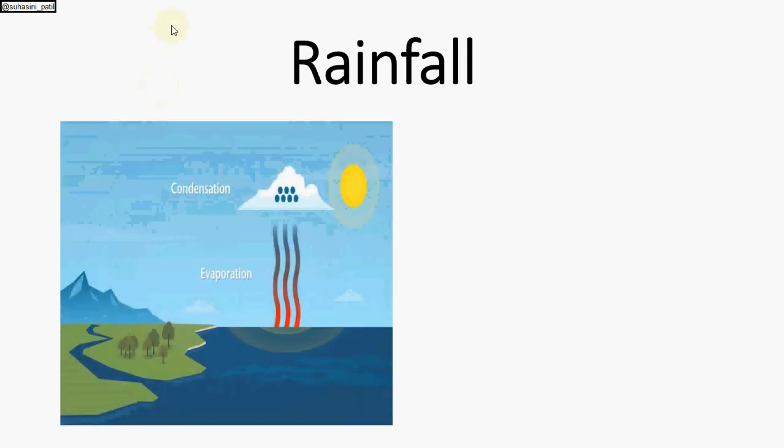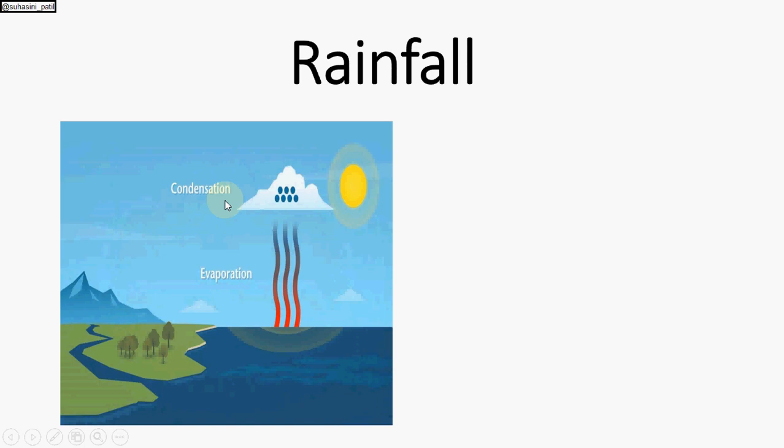If you see in this image, this is the process of rainfall where first sun rays hit the ground and then evaporation takes place, where water changes to gas and it will start moving upwards because gas is lighter than liquid, so it rises into the sky. Due to the temperature, in the sky water vapor cools and changes back to tiny water droplets. This process is called condensation.